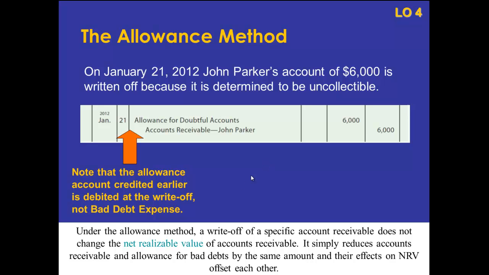So anyways, this is the entry that's recorded once we learn who specifically it is whose receivable we need to remove from our books. In this case, it was John Parker. And remember, these receivables are always tied to a specific company or person, right? If we don't have a name associated with an accounts receivable, it's going to be extremely difficult for us to ever be able to collect anything like that.